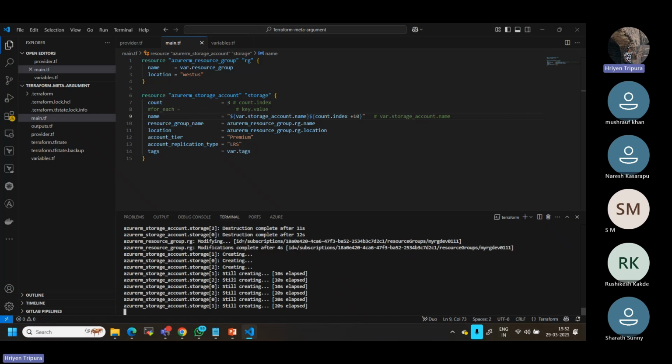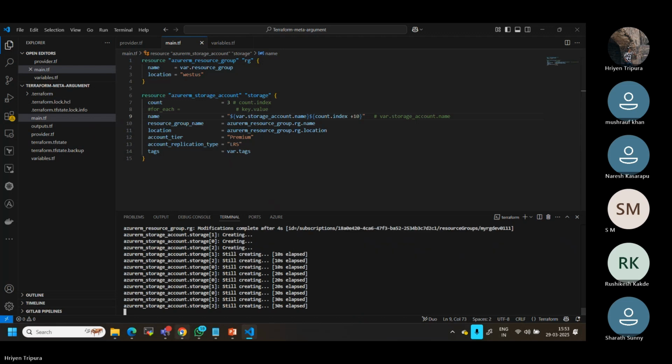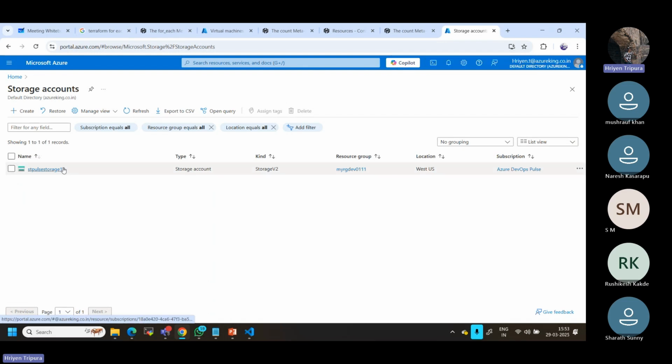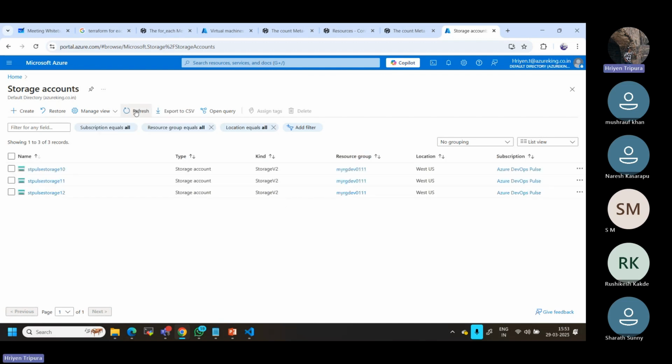It is creating a new one with the new name. That means this time it is going to create not with the 0 index number but from 10. So this is all a real-time scenario that you have to understand. Let's wait. Maybe it takes at least some minutes. Right now I could see one resource starting with 10. I'm at 12, sorry, 12, but there will be other two created soon. See here, 10, 11, 12.